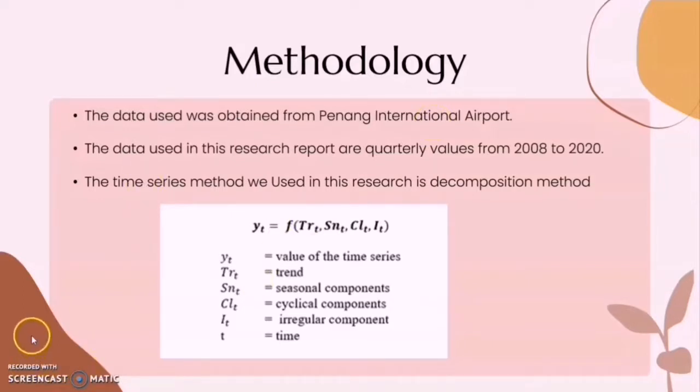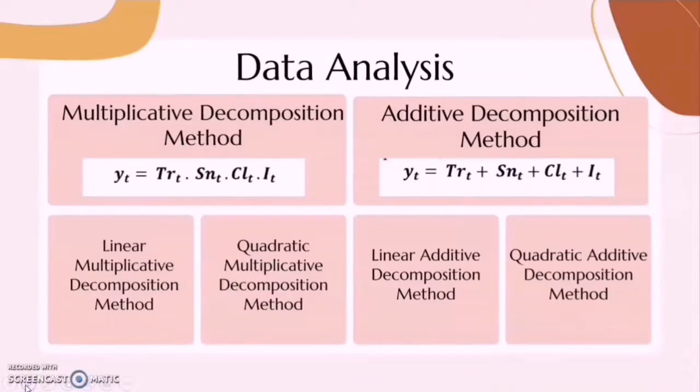So there are two types of classical decomposition method, which are the multiplicative decomposition method and the additive decomposition method. So this is the formula for both methods. The difference between both methods is that in the multiplicative decomposition method, we multiply the time series components, while in the additive, we add the time series components.